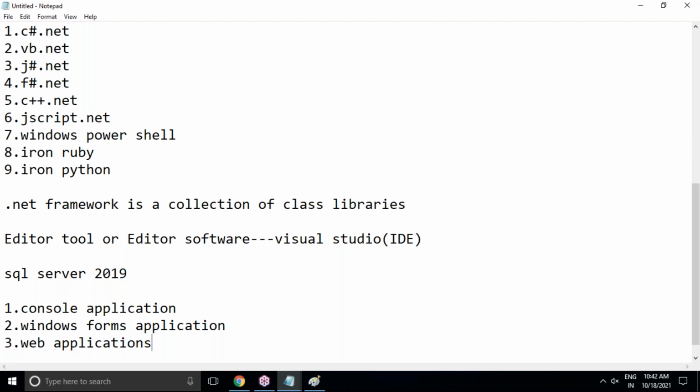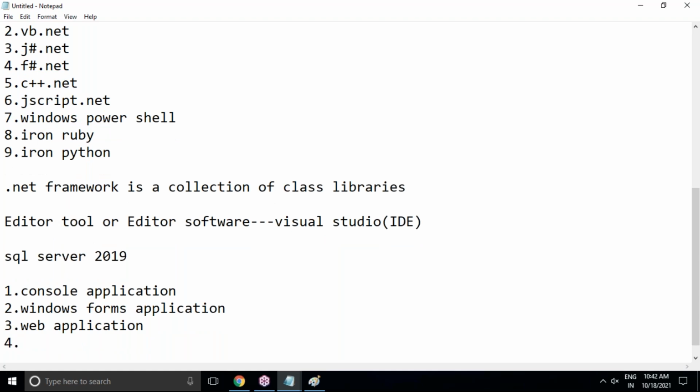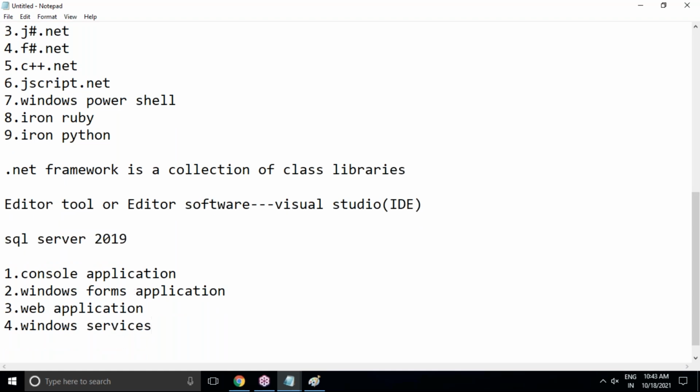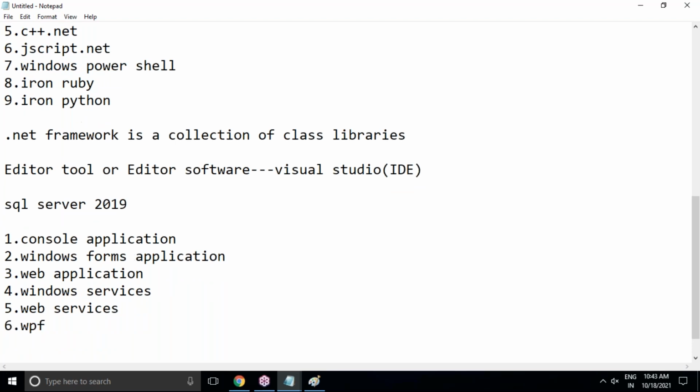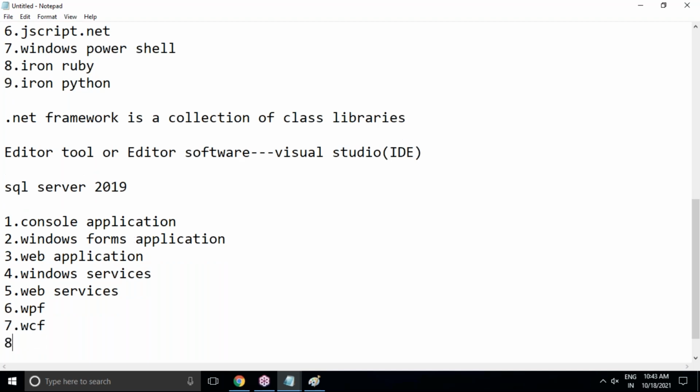Also Windows services, web services, WPF (Windows Presentation Foundation), WCF (Windows Communication Foundation), and MVC,